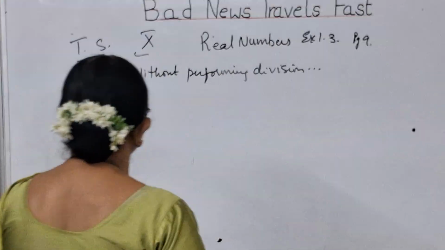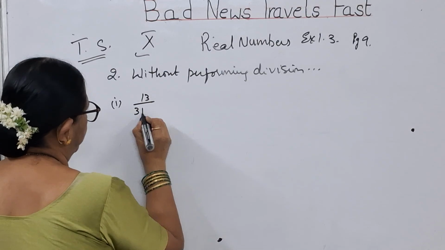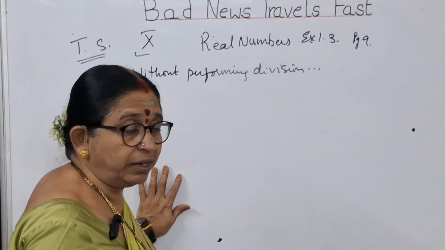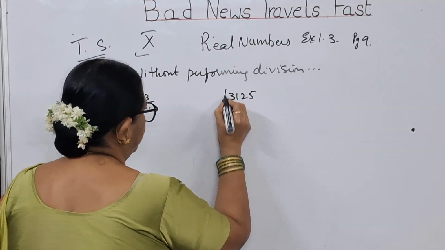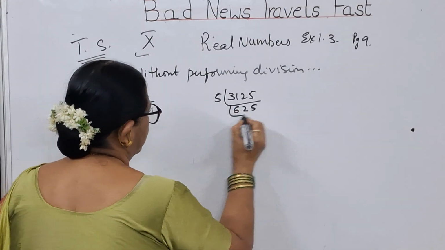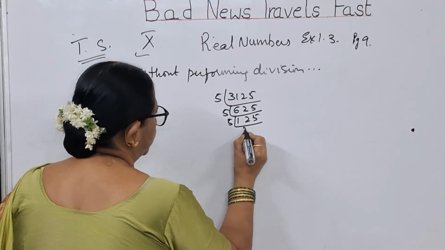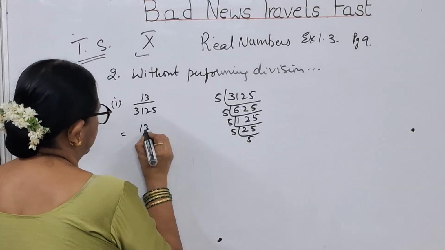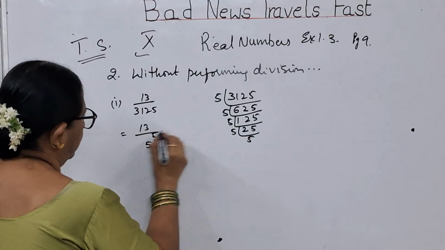So, one by one we will do. The first one is given as 13 by 3125. So what did I say, children? You have to take the denominator and find the prime factors of it. So take 3125 and find the prime factors. 5 6s are, 5 2s are, 5 5s are, 5 1s are, 5 2s are, 5 5s are, 5 2s are, 5 5s are, and 5 5s are. So what are you getting? 13 divided by 5 to the power of 5.